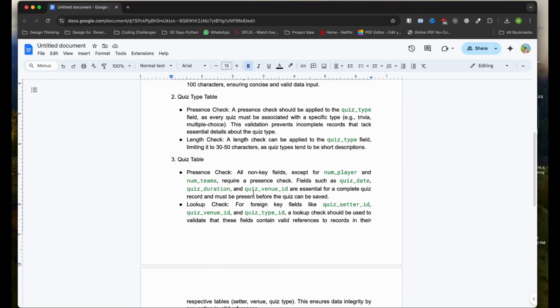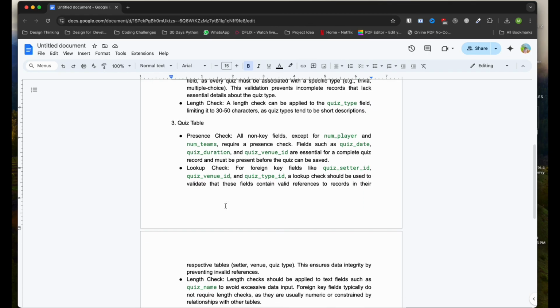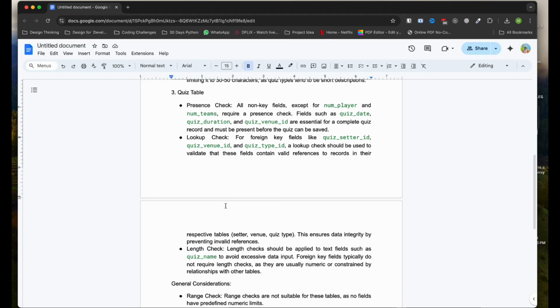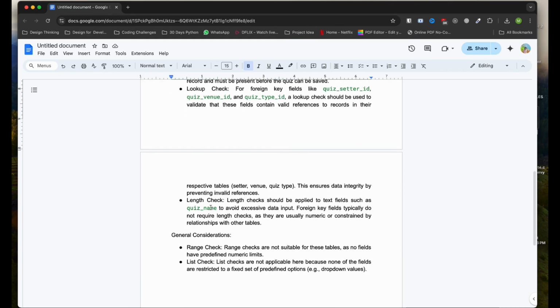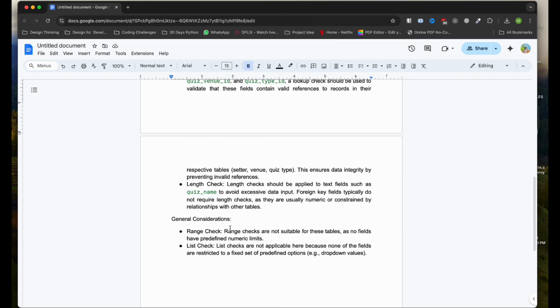But when I have an option to select, there will be fewer errors. So based on that, I think the lookup check is valid for foreign key fields. And then I provide the length check that is suitable for quiz name.